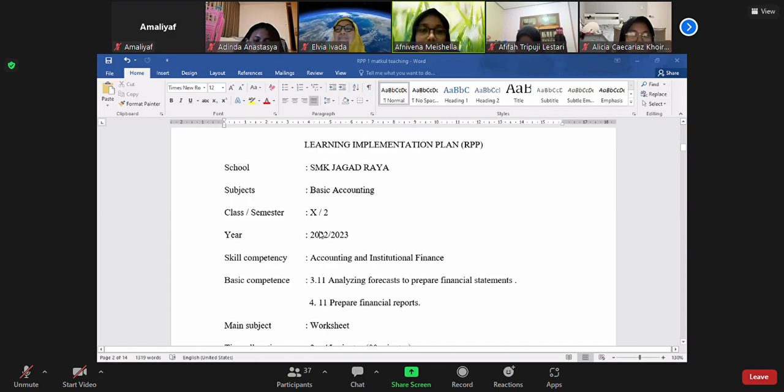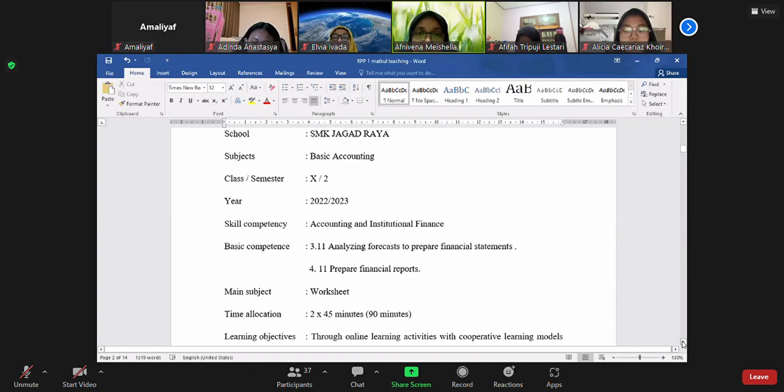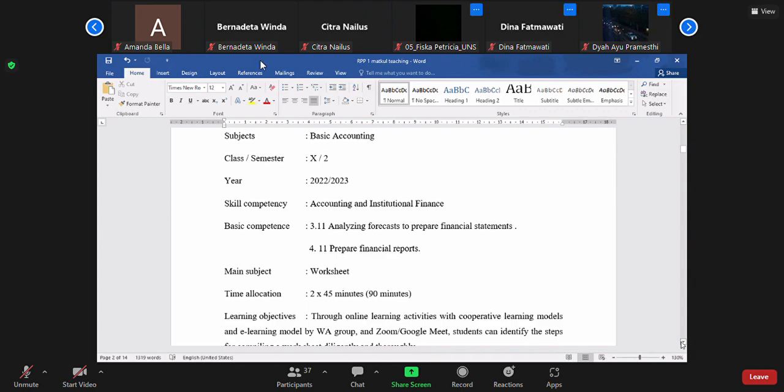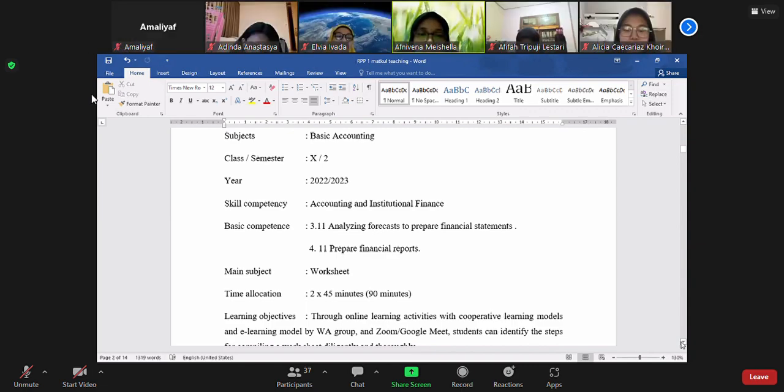Subjects, Basic Accounting, for class 10, semester 2, year 2022 or 2023. Skill competency, accounting and institutional finance. Basic competence, analyzing forecast to prepare financial statement and prepare financial reports. Main subjects, worksheet, time allocation, 45 minutes or 90 minutes.